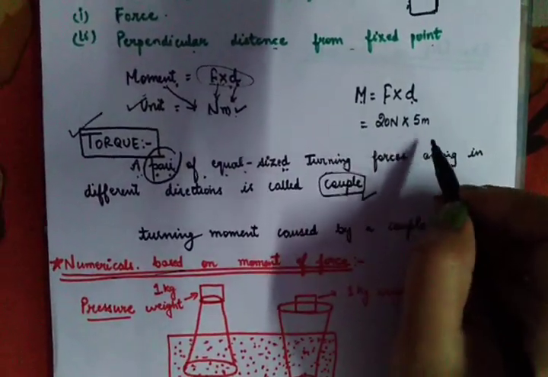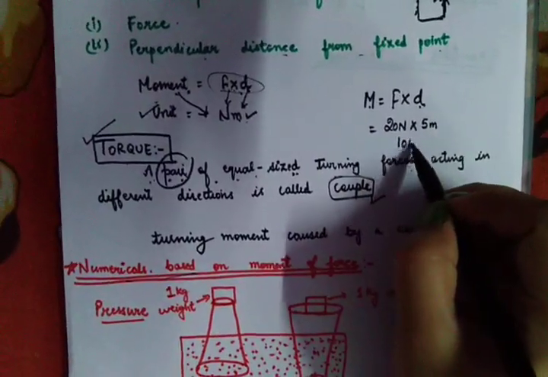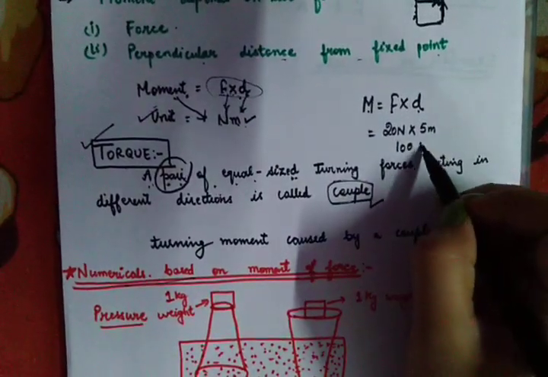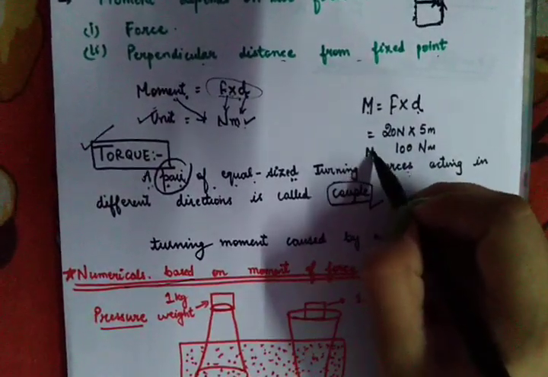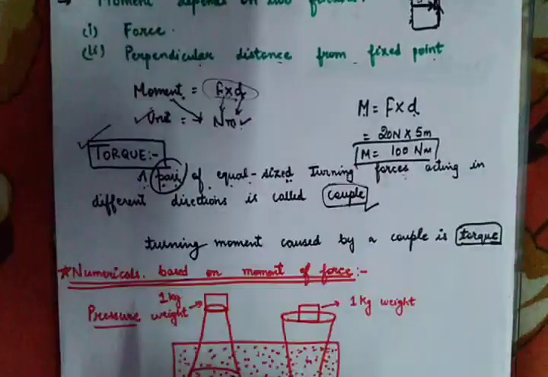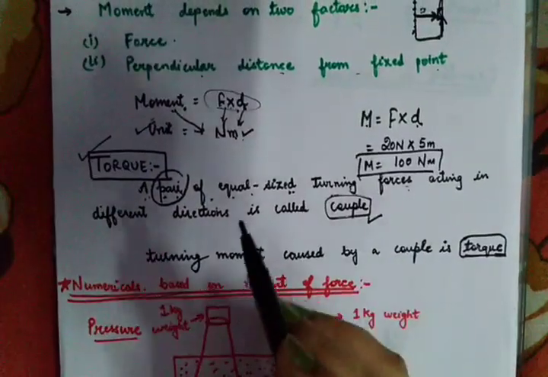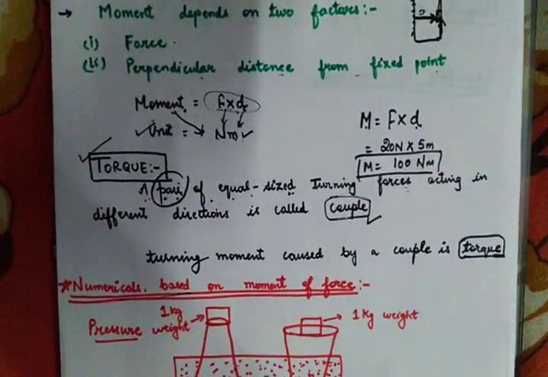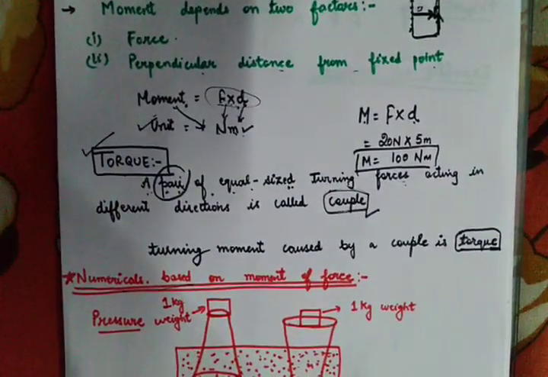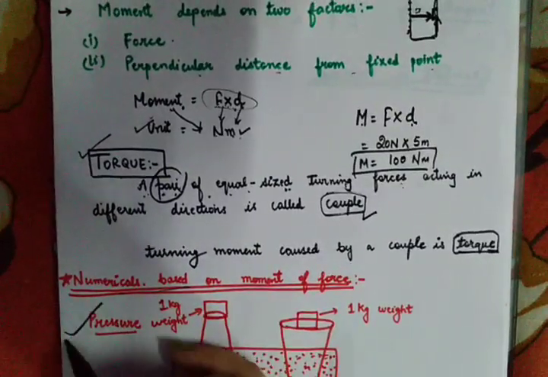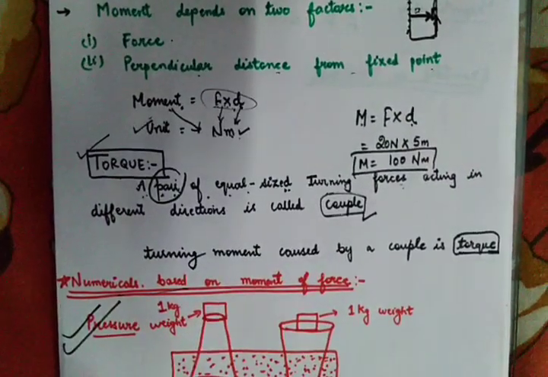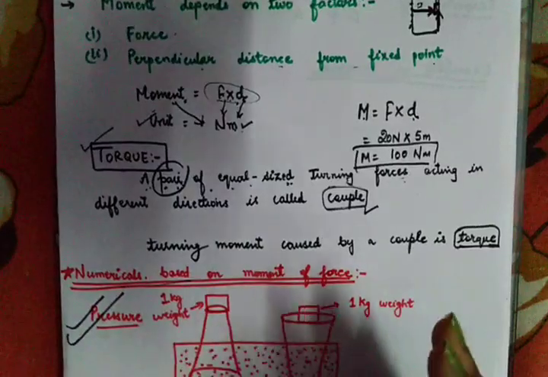Just multiply both the quantities. 20 into 5 will become 100, and the unit, as I told you, will be Newton meter. So the moment will come to 100 Newton meter. These are very easy examples based on the moment. I hope you will be able to solve them. Now let's move to the topic of pressure, which will be covered in detail in this chapter.